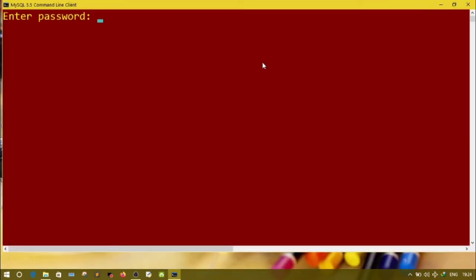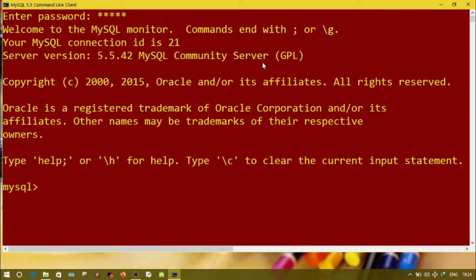When you install MySQL, it asks you to set a password. So whatever password you have set, type that password here. My password was 12345. When you set the password, keep a normal password which you can easily remember. Now, suppose I want to see the version of my MySQL. For that, you will write the command select version.